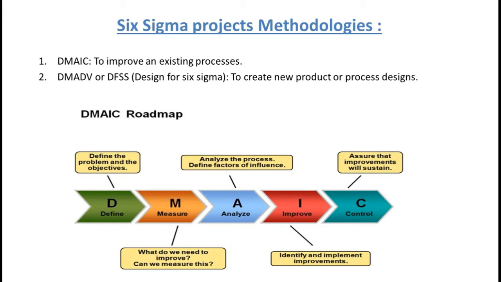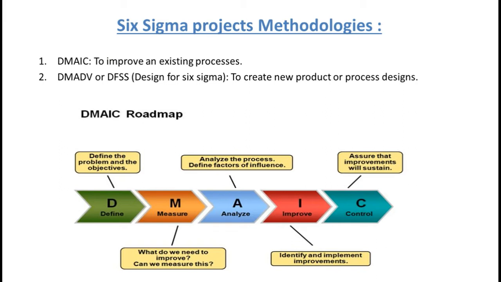The first phase is the define phase, and this involves the identification of the problems which are to be focused on, and the information regarding the customer requirement and the ultimate goal of the organization or of the project or the process.